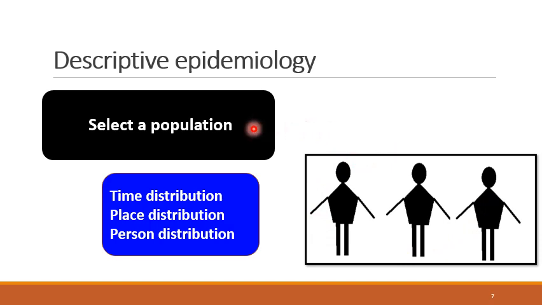We have to study whether this disease is related to various time periods, like at a particular time of the year it is prevalent, or at a particular geographic area it is present, like Kala Azar is mostly found in UP in our country and in African countries. Or whether there is some personal distribution, based on age groups, socioeconomic strata or gender. Then we have to select that population.